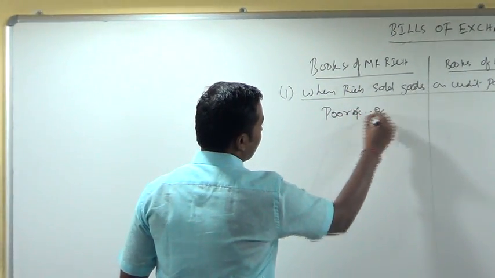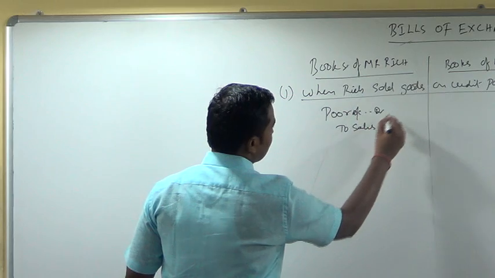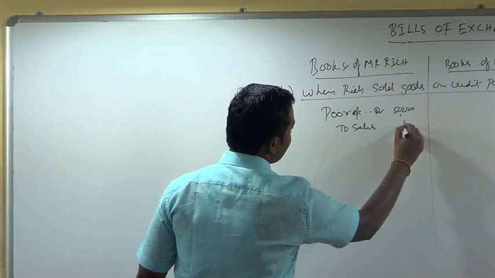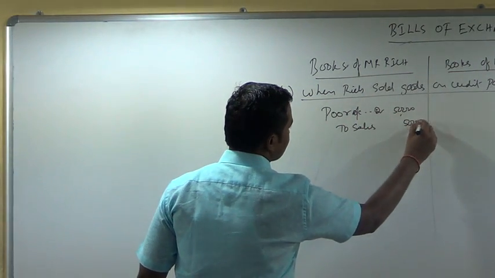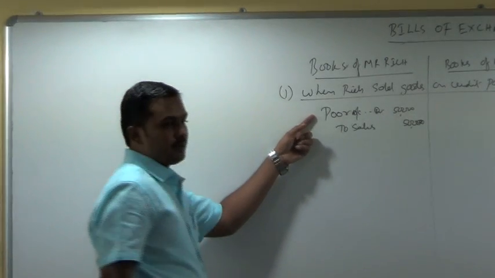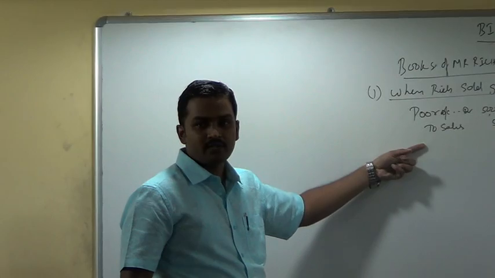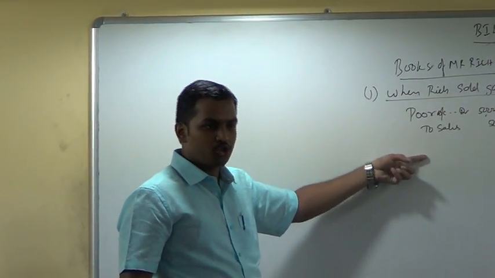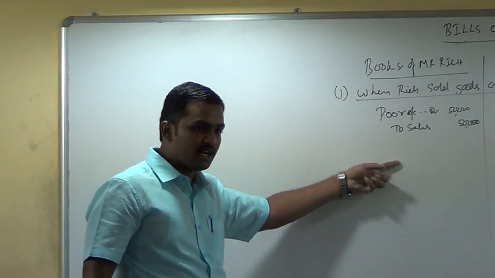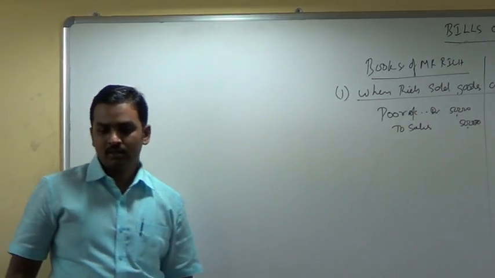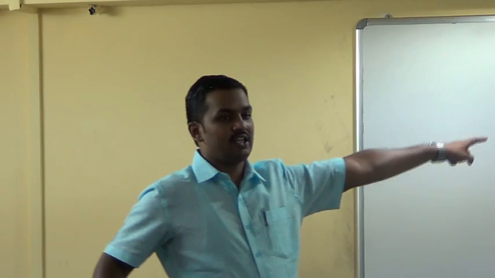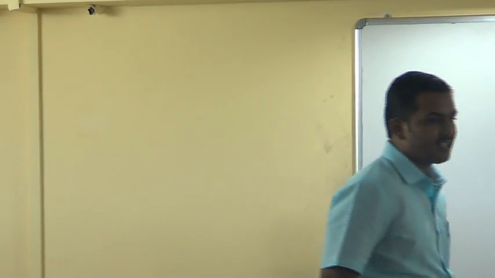Poor account, debtor to sales account, 50,000. Poor, personal account, receiver, debit. Sales, nominal account, incomes and gains, credit. Or goods, real account, going out, credit. Now because of this entry in the books of Mr. Rich, poor has become a debtor. In the books of Mr. Rich, poor is appearing as a debtor.